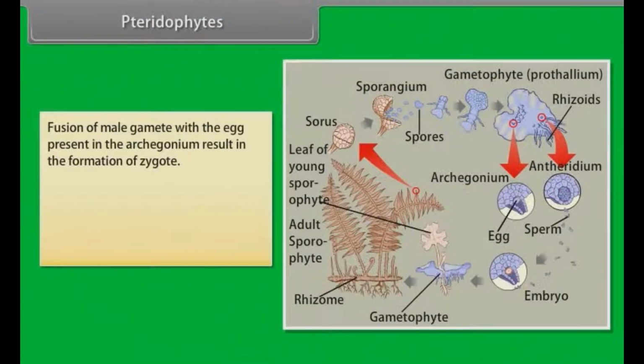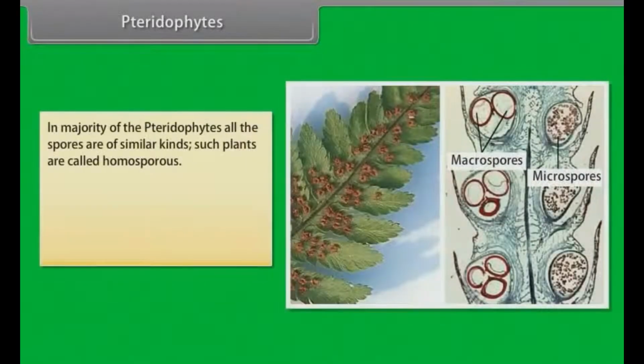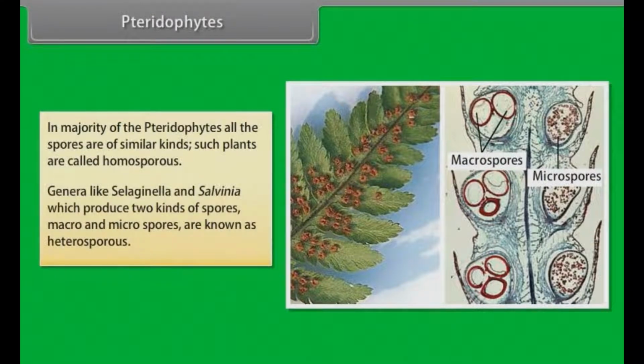Fusion of the male gamete with the egg present in the archegonium results in the formation of a zygote. The zygote thereafter produces a multicellular, well-differentiated sporophyte, which is the dominant phase of the pteridophytes. In the majority of pteridophytes, all the spores are of similar kinds. Such plants are called homosporous. Genera like Selaginella and Salvinia, which produce two kinds of spores, macro and microspores, are known as heterosporous.